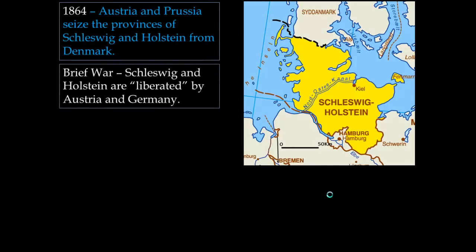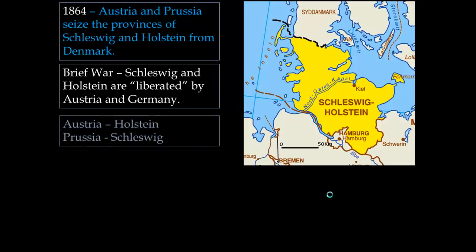It's a very brief war, and Schleswig and Holstein are liberated, as they would say, by Austrian Germany. Austria would control Holstein, and Prussia would control Schleswig.